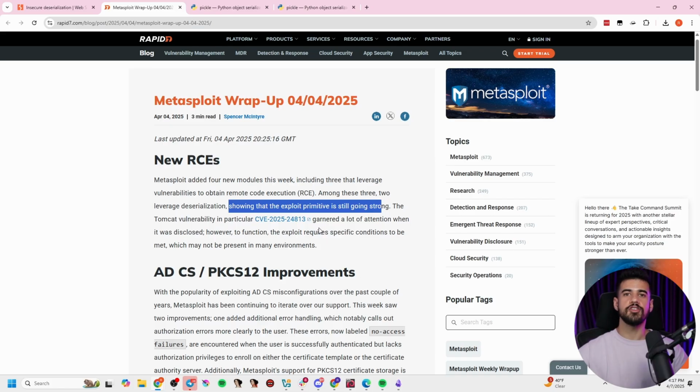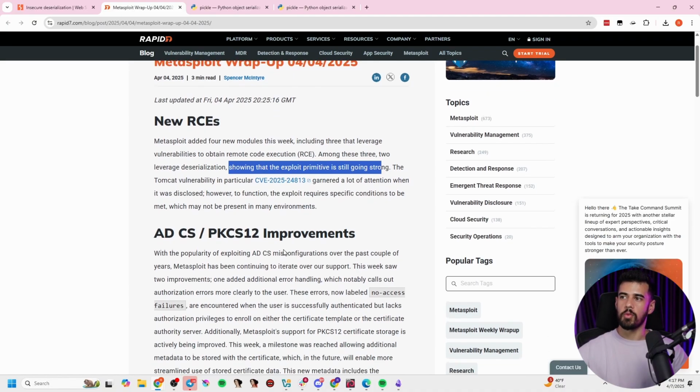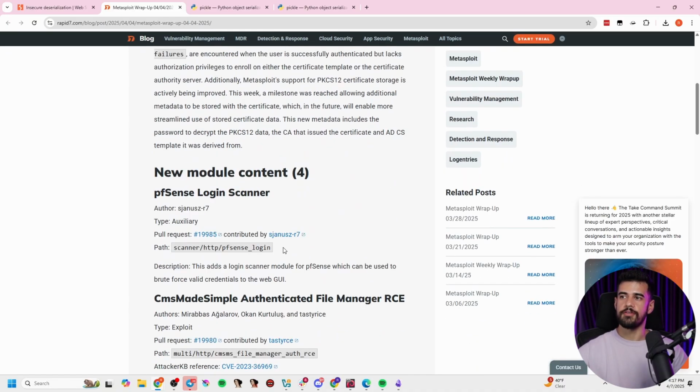I remember back in 2016 when I was learning web security, they were talking about insecure deserialization, especially with programming languages like Java. It's especially notorious because it's very difficult to avoid as the programmer. There's a lot of ways that you can introduce that vulnerability if you don't handle things properly.